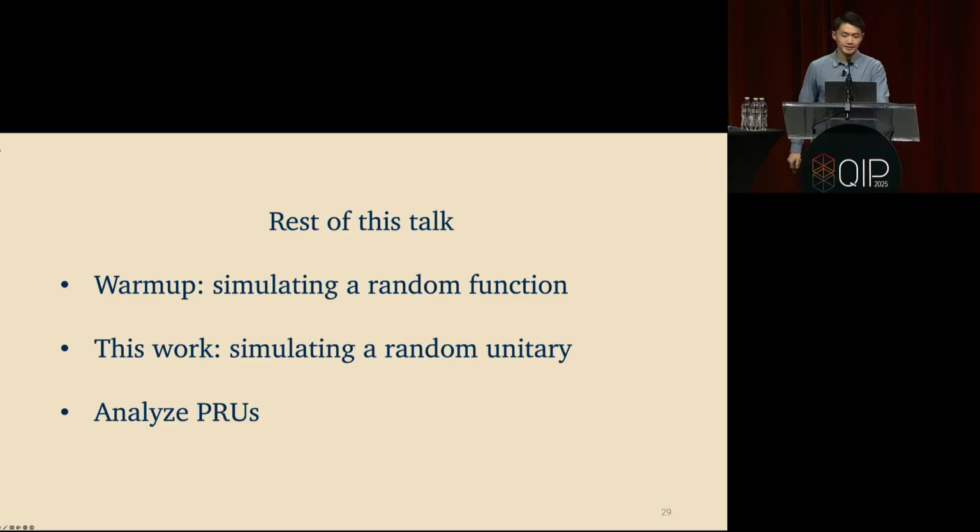Right. So for the rest of this talk, my plan is I'll first talk about simulating a random function. And this will hopefully give you a sense of what I mean when I say efficient simulation. Then I'll explain how in this work we do efficient simulation for random unitaries using this path recording oracle idea. And finally, I want to do two things at once. I'll explain why exactly this path recording oracle is correct, how it actually simulates Haar random unitaries, and at the same time prove that PRUs exist.